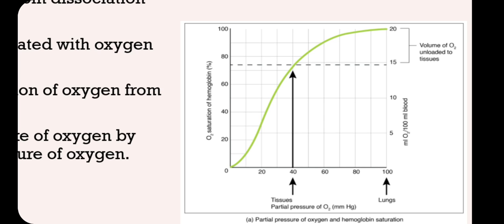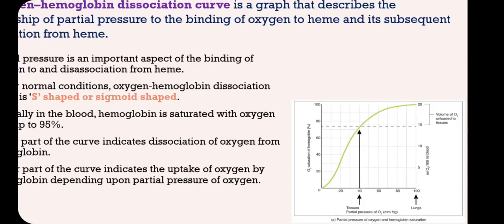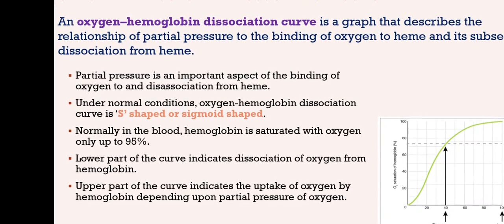That means at lower partial pressure, oxygen will dissociate from oxyhemoglobin, resulting in oxygen and hemoglobin formation. Hope you are clear with this. On the other side, we are also seeing the ml of oxygen per 100 ml of blood, but I think percentage saturation is enough.